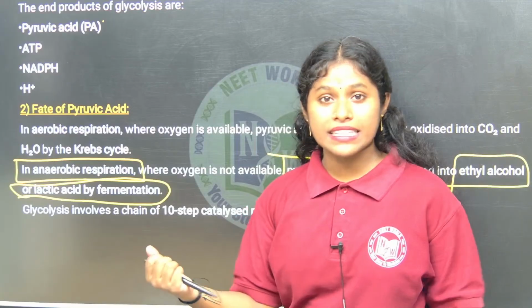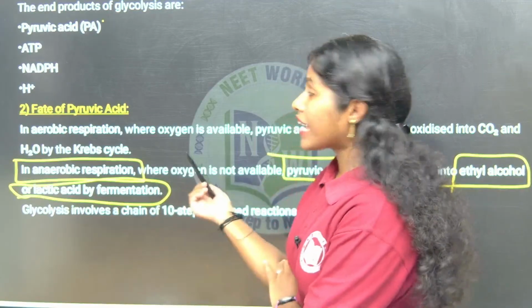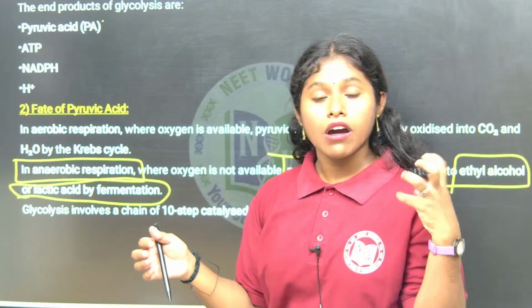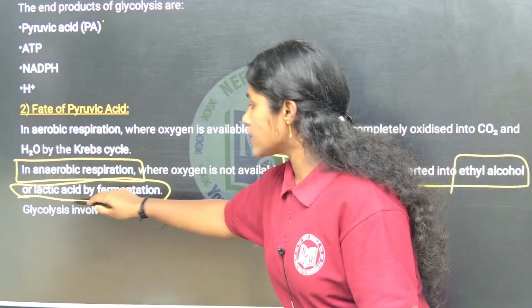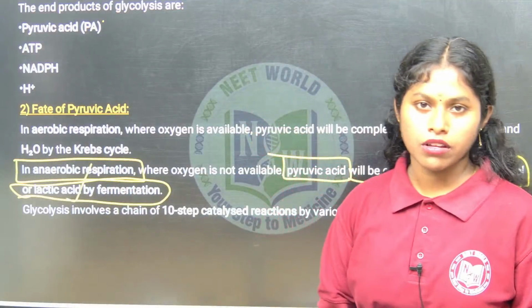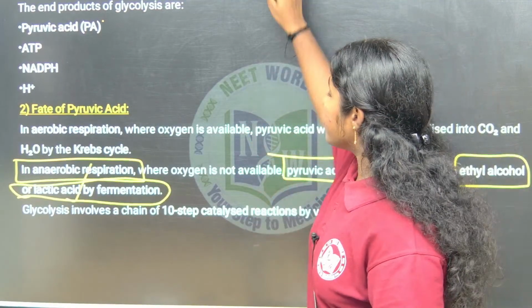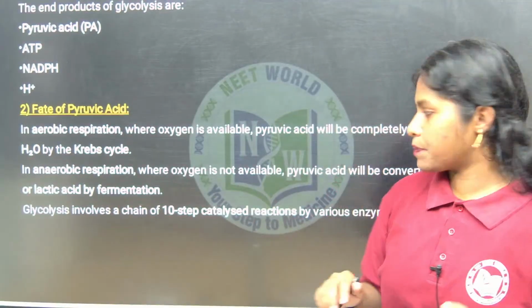So they will get muscle cramps, which means that due to insufficient oxygen, the pyruvic acid is formed into lactic acid by the fermentation process, right? So this is what happens in anaerobic respiration.